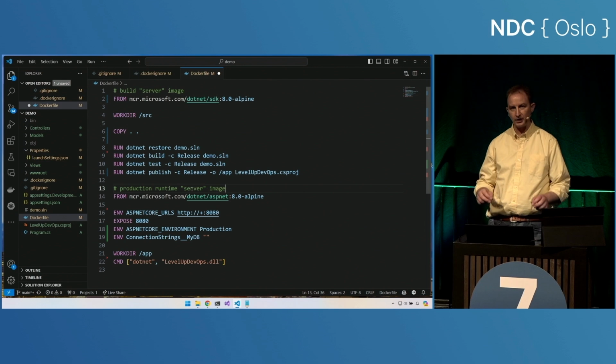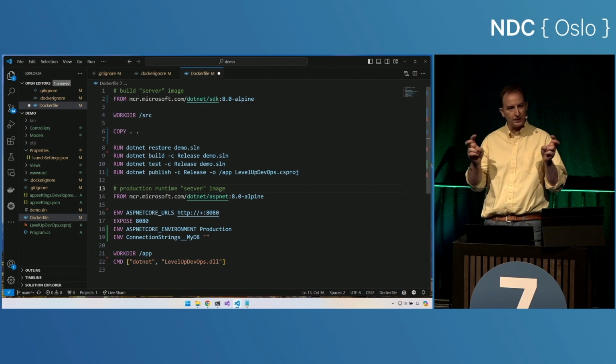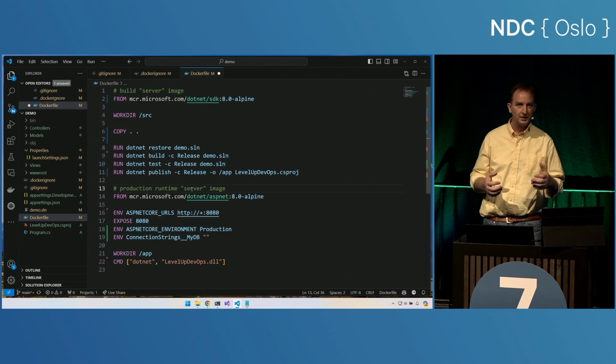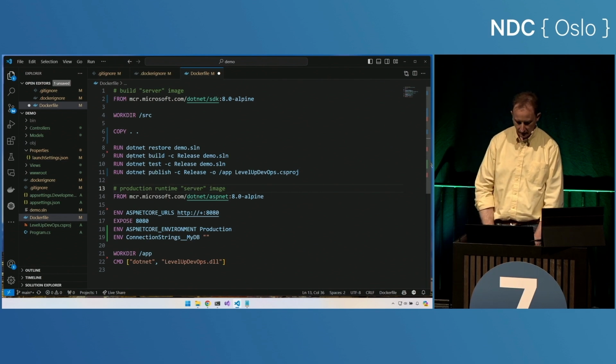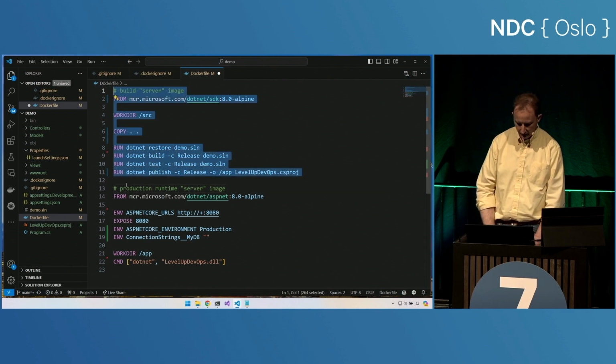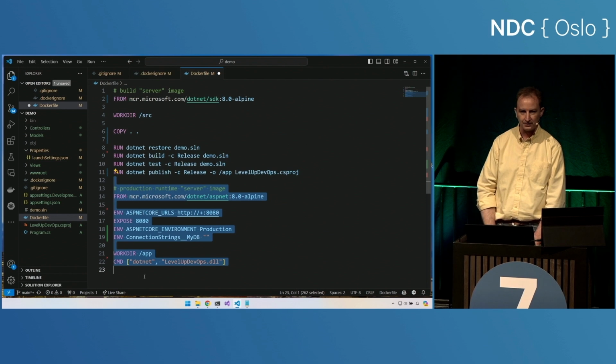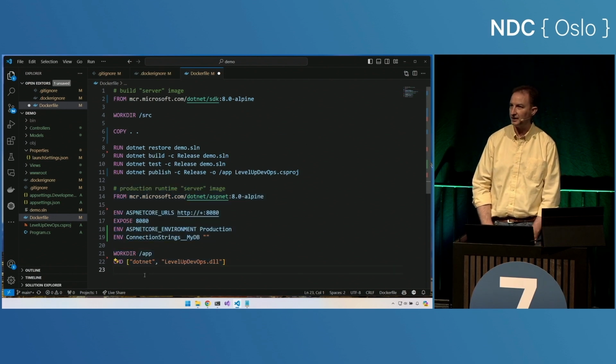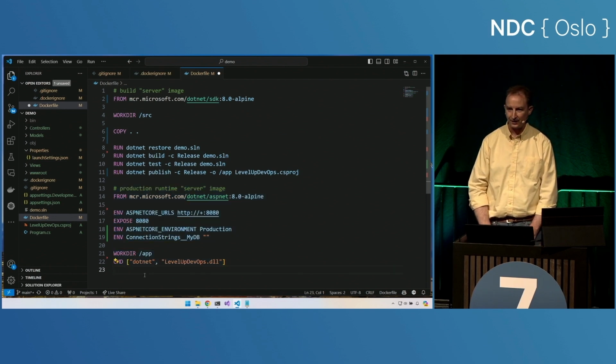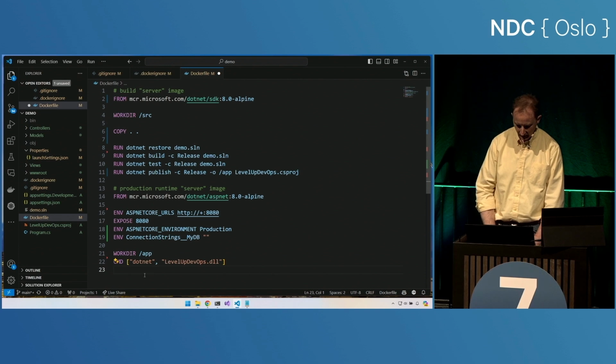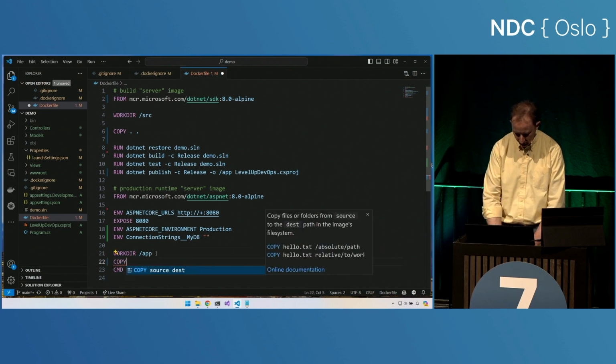And I put server in air quotes here because it's not a server, it's a Docker container, but we can kind of pretend it's a build server, and so we'll do that. Here's my build server, here's my production runtime server. Cool, we just built two different images at the same time. That's cool. Now here, workdir is app, and we want to copy the files.